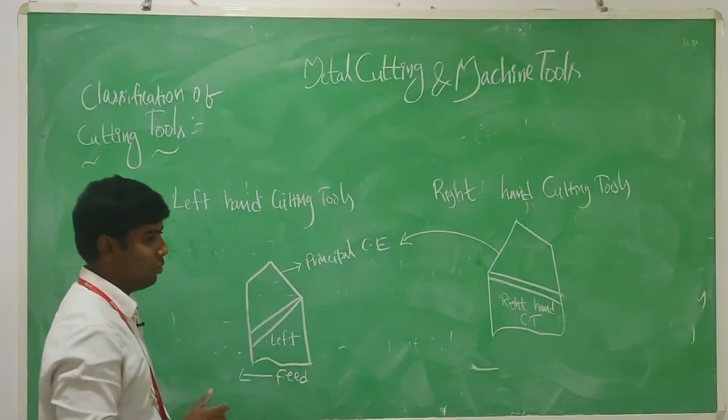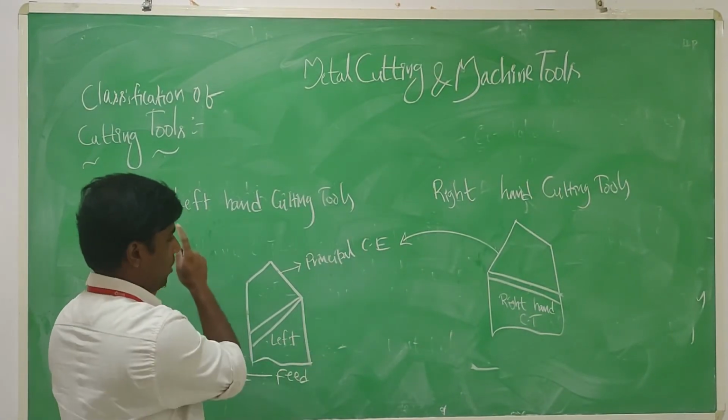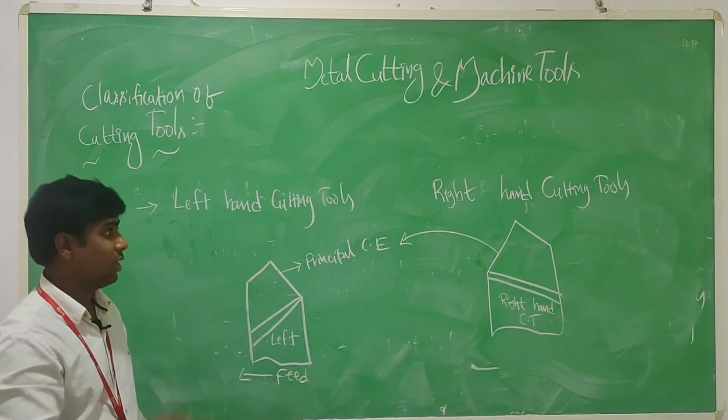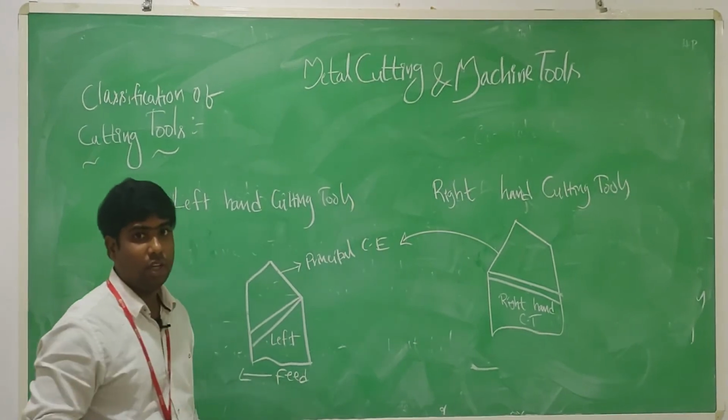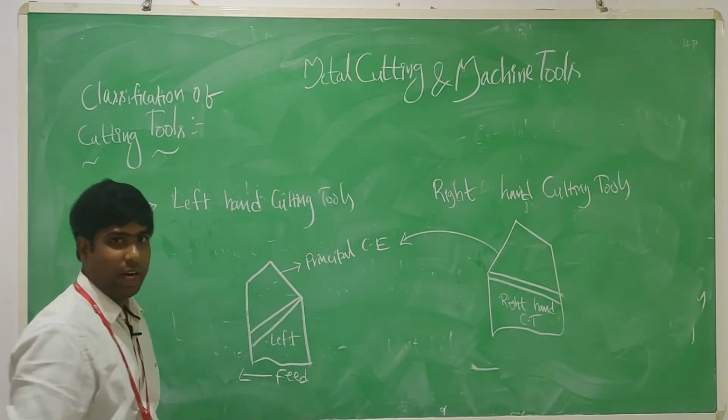Left hand turning tools are moved from left to right, from headstock towards tailstock. Right hand cutting tools are moved from right to left, from tailstock to headstock.